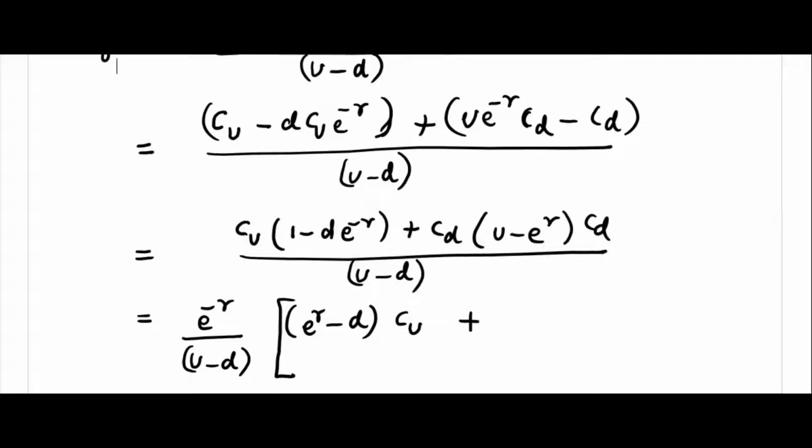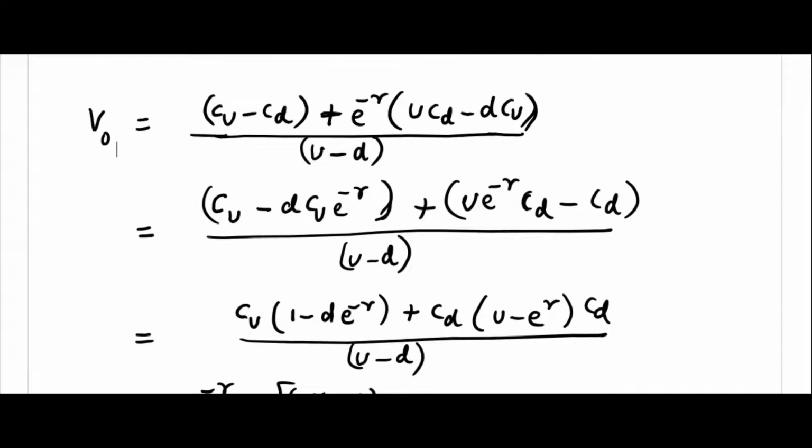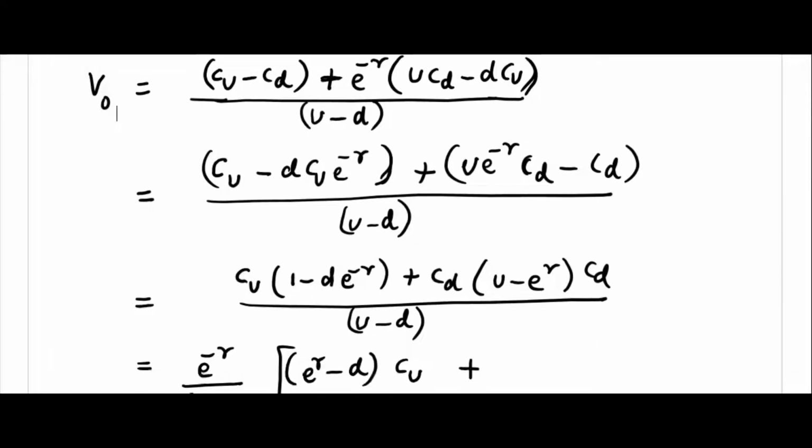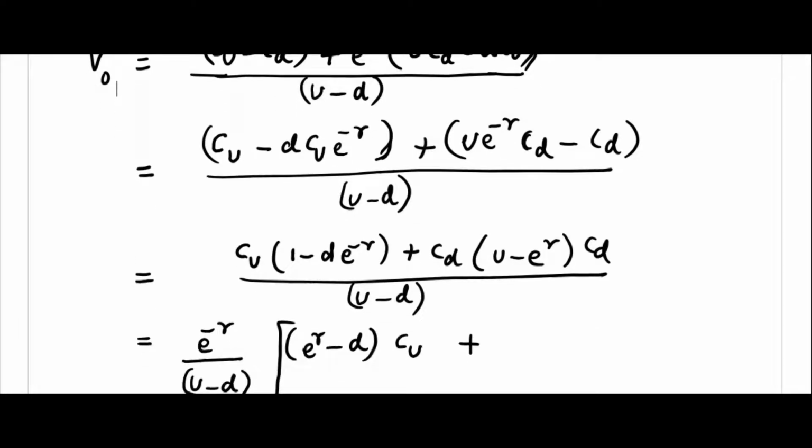If you multiply, U is here, right? So once U is here, I think that should not be here. Yeah, I had e power minus r, I left, right?